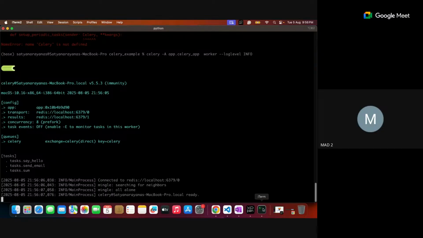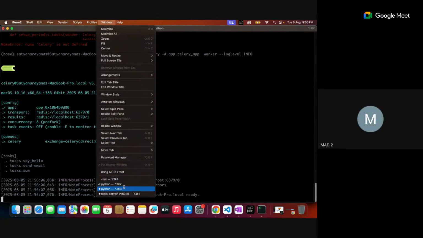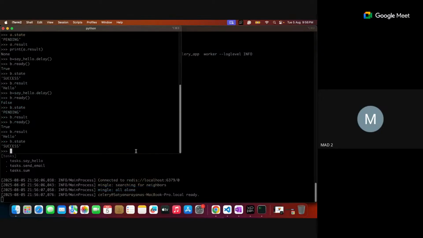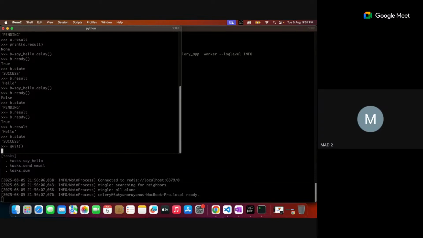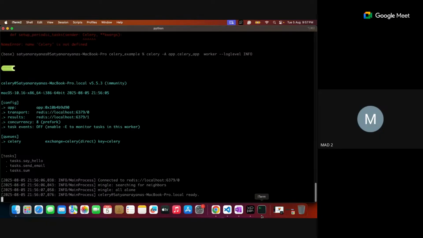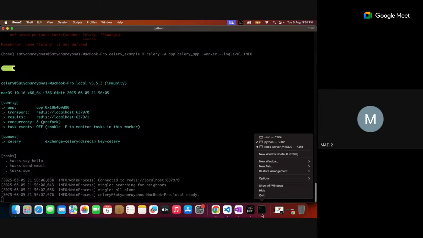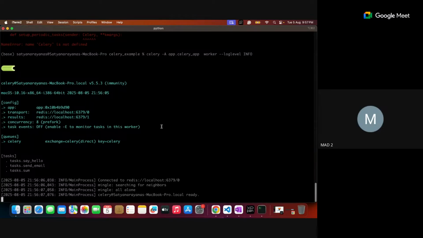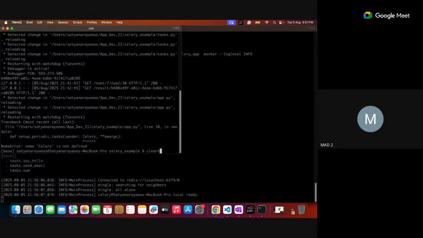Now let us start another instance for Celery beat. Maybe I can stop this Python, because it is no longer used. So far it's not required. Whatever is there, yes, this is okay, I can use this one.